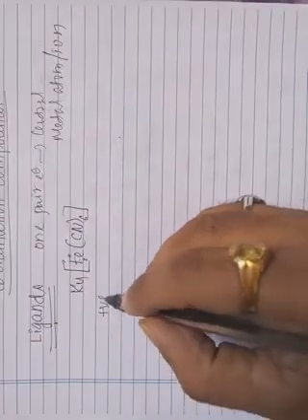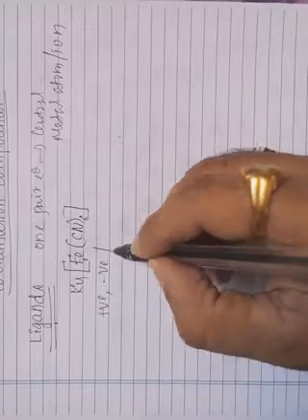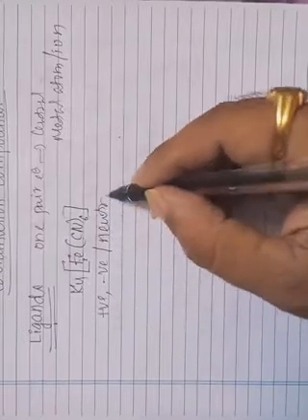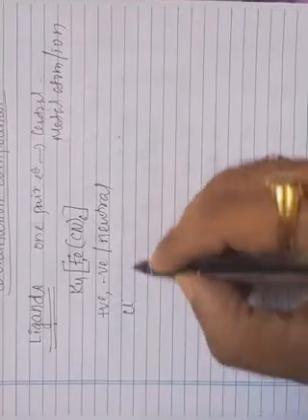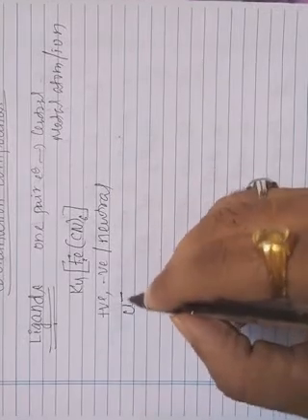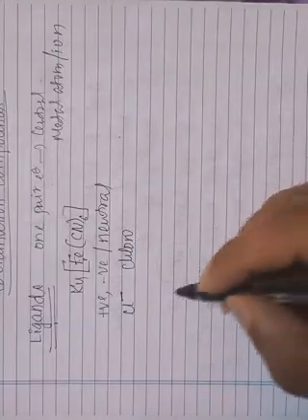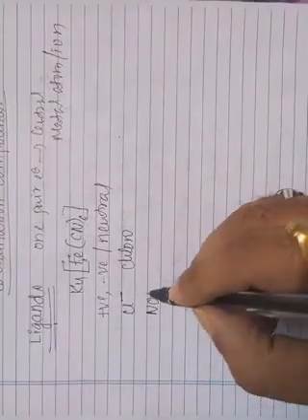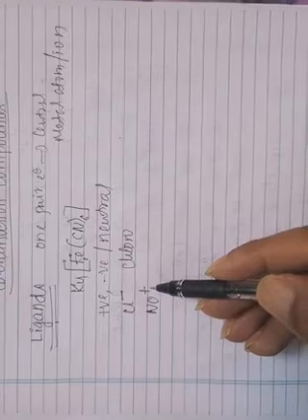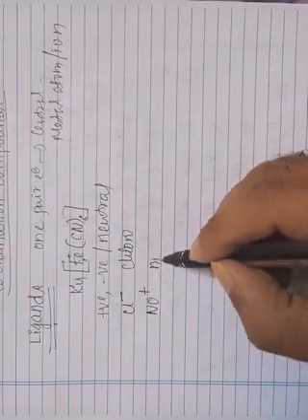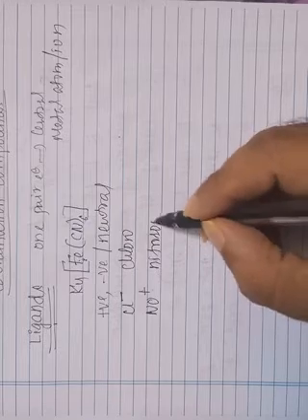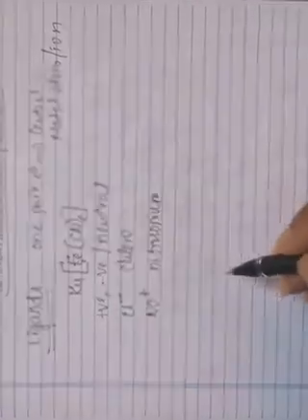The ligands may be positive, negative, or even neutral depending on the electrical charge. For example, Cl minus carries a negative charge, so it is called the chloro ligand. Similarly, NO plus carries a positive charge, so this is the nitrosonium ion.